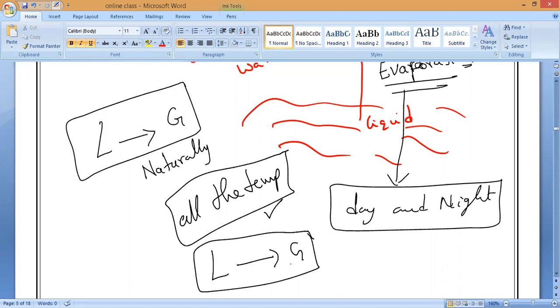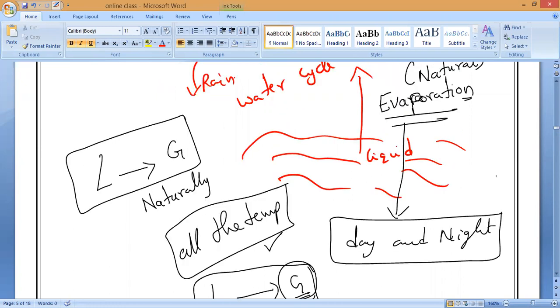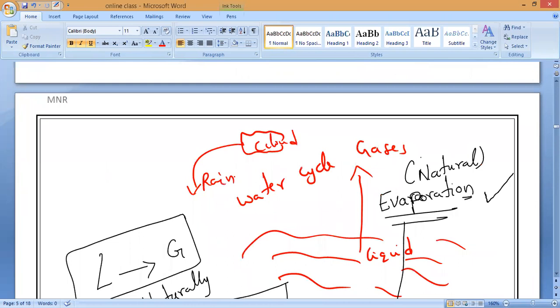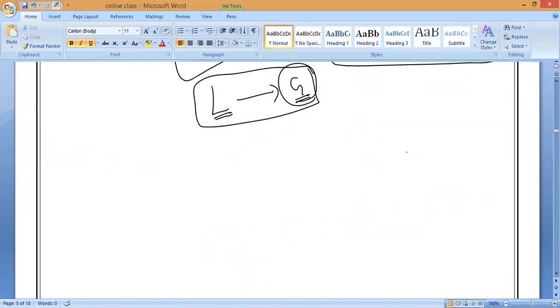At all temperatures, some percent of liquid is converting into gaseous state. That process is called as what? Evaporation. Okay. Now, does evaporation need the boiling point? Will evaporation take place at the boiling point? No, sir. It will be below its boiling point itself. It converts at all temperatures. It is called evaporation.